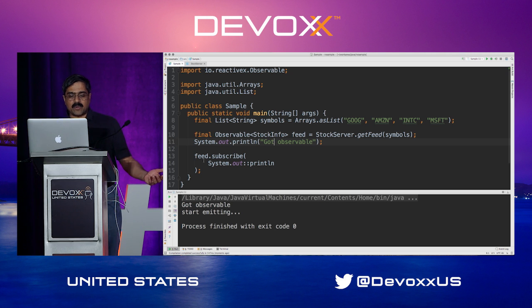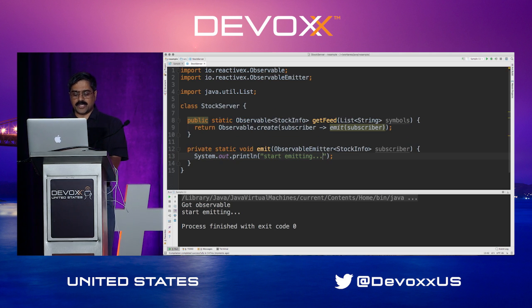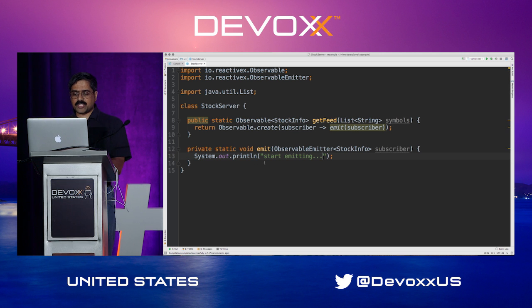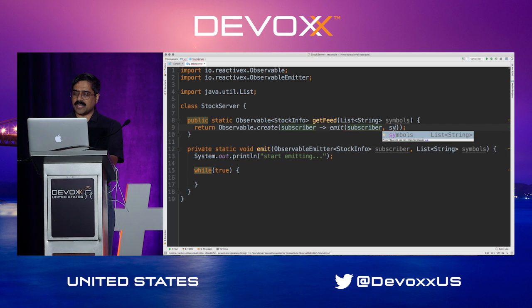But the start emitting data really happened because we truly subscribed to the data. Well, now what I'm going to do here is go back to this emitter. And I'm going to say at this point, why don't we say while true in this case. And then, we got the subscriber on our hand, but I also like to have the symbol given to me as well, because that would be, after all, pretty useful to have. So in this case, I'm going to pass the symbol to this as, let's say, the second parameter.